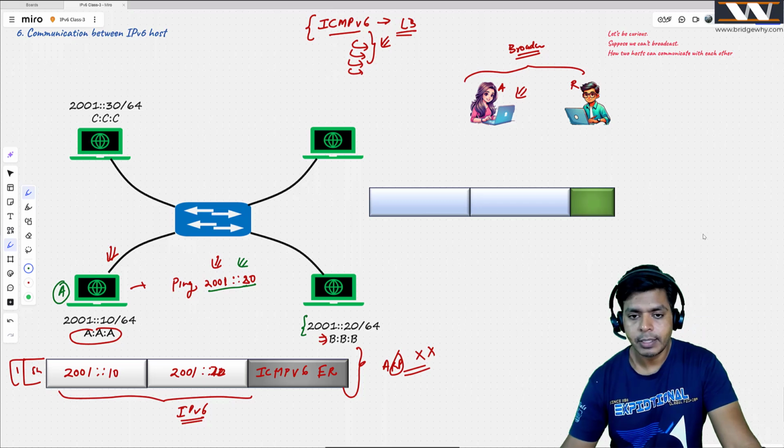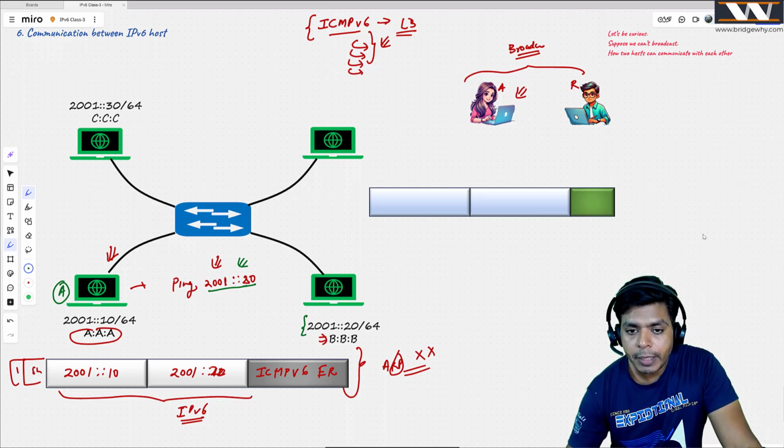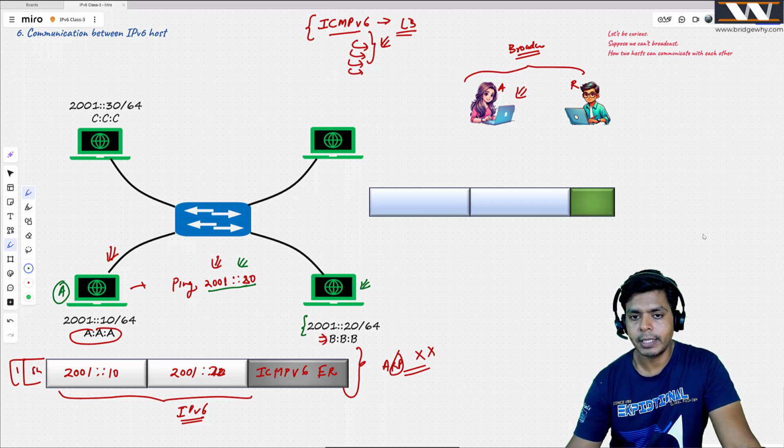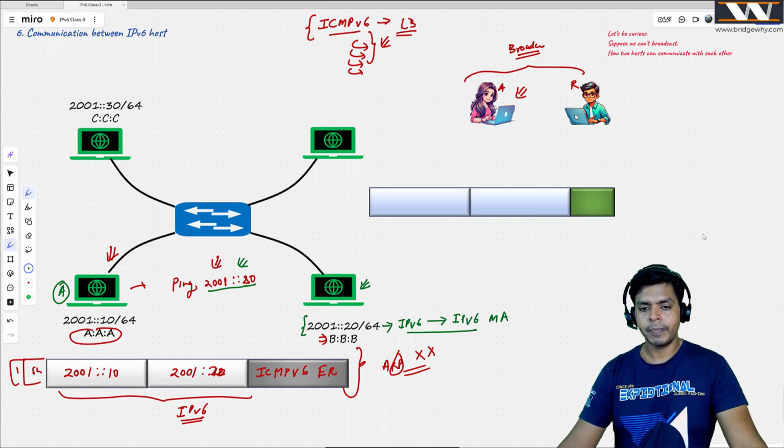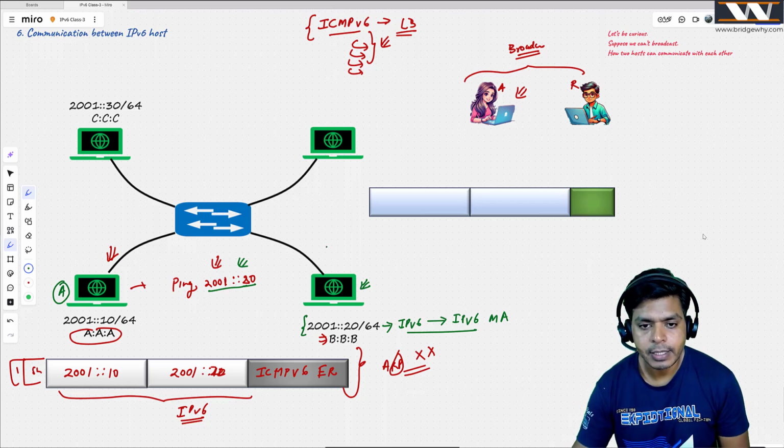Anjali is suggesting, see, any IPv6 host will be listening at an IPv6 multicast address, which you can calculate from its IPv6 address. From this IPv6 address, you can calculate an IPv6 multicast address. Interesting. And suppose that multicast address is x colon x.